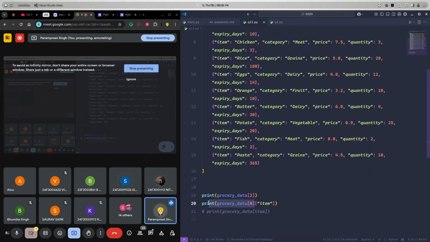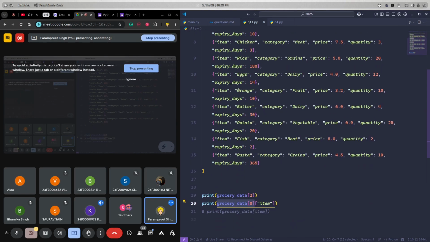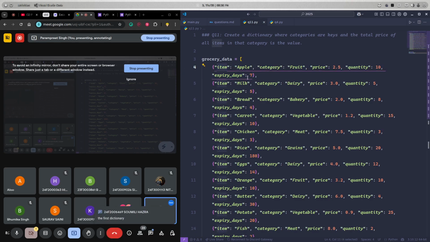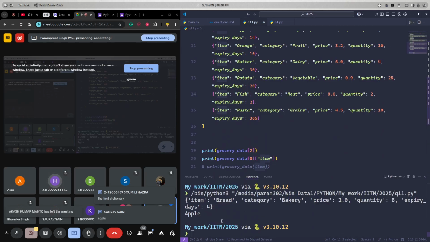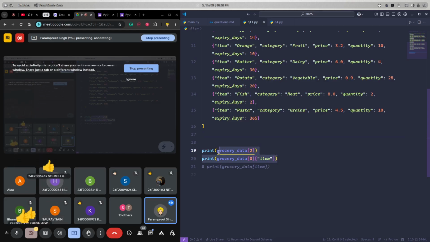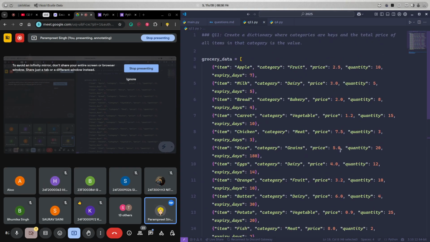So grocery data 0, what is this giving me, can anyone tell me? The first dictionary. Okay, yes. From this first dictionary I want apple. How can I get the apple? I need to access this key, so we get the value, which is apple. If I run this, I'm getting apple. Is this clear to everyone? Is there anyone who is not clear with this? Okay, great. So again, the same thing I said yesterday: you need to first get familiar with the data. First you need to understand how it is built.